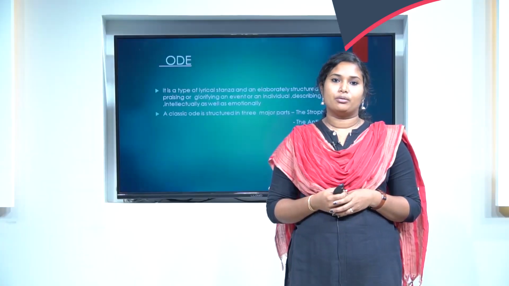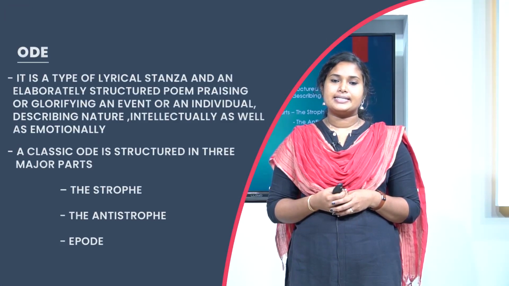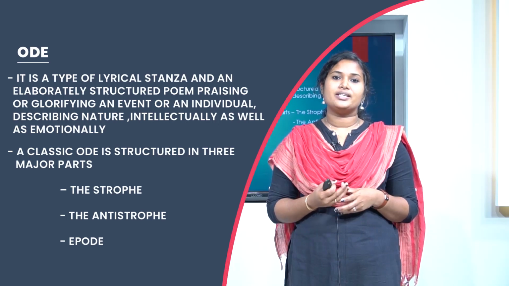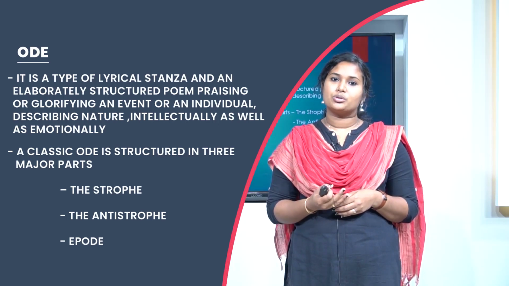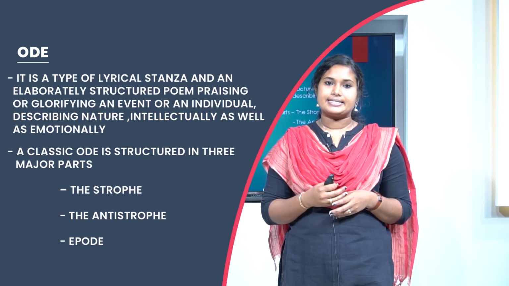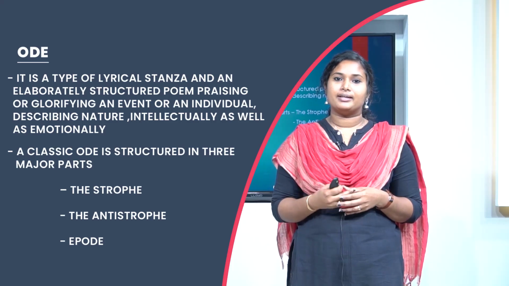What is an ode? It is a type of lyrical stanza and an elaborately structured poem praising or glorifying an event or an individual, describing nature intellectually as well as emotionally. In the classic ode, it is structured into three major parts: the strophe, antistrophe and the epode.